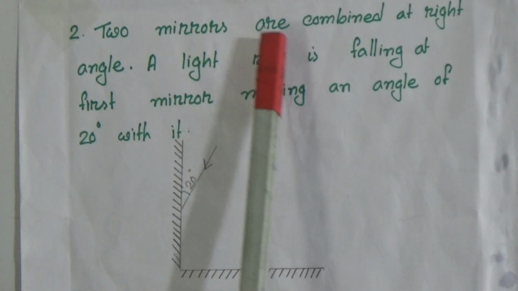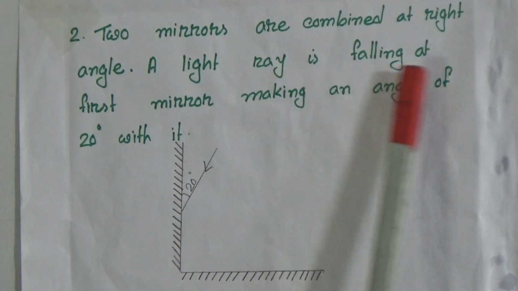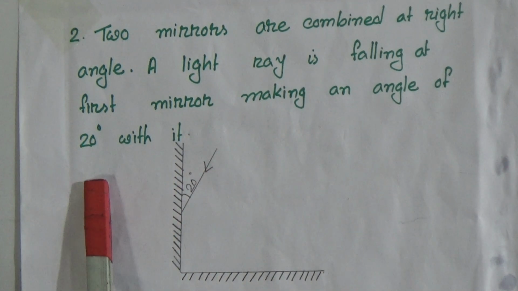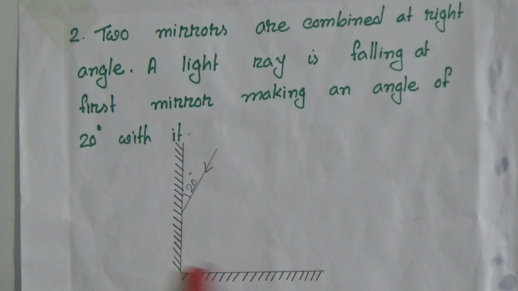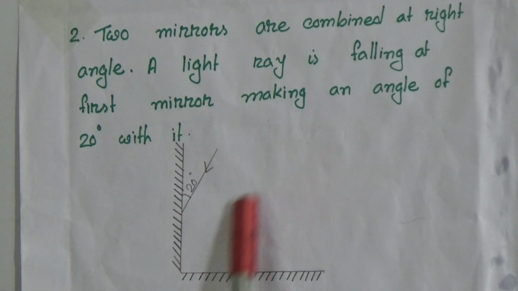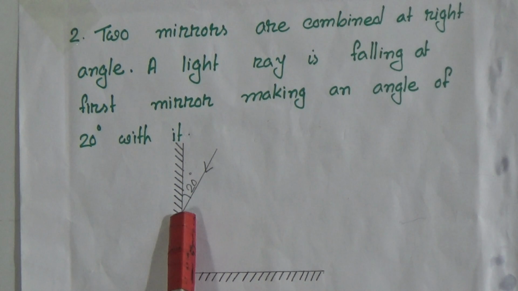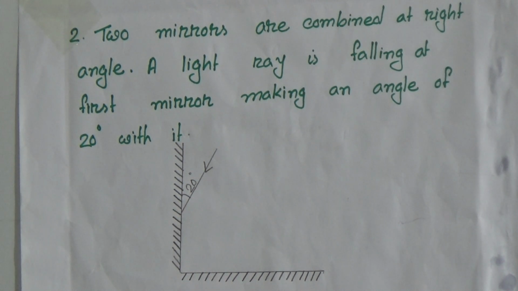In our creative question number 2, the question is, two mirrors are combined at right angle. A light ray is falling at first mirror, making an angle of 20 degree with it. Here, this is a mirror, and light ray is falling on the first mirror. There are two mirrors, first one and this is second, and light is falling on the mirror at 20 degree angle. Now we will discuss the question.